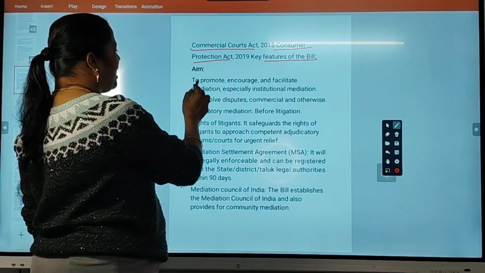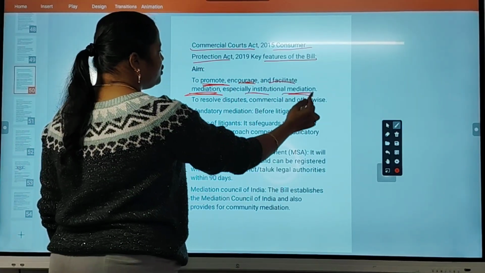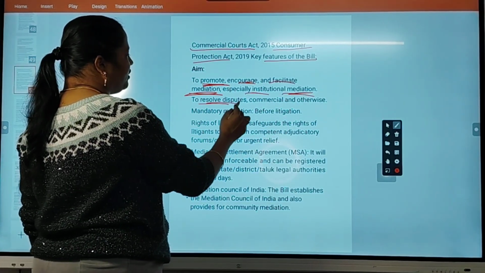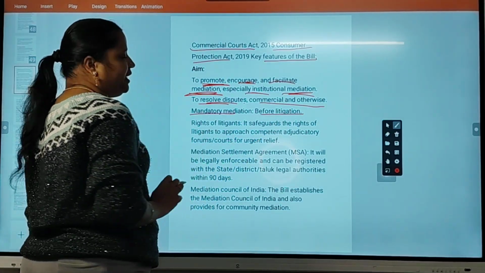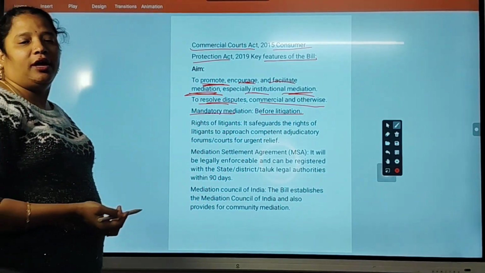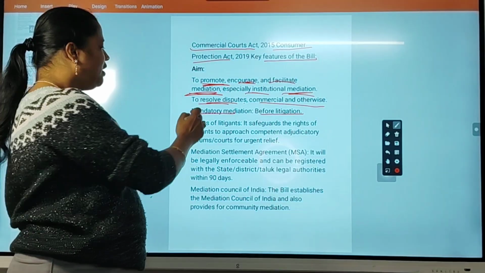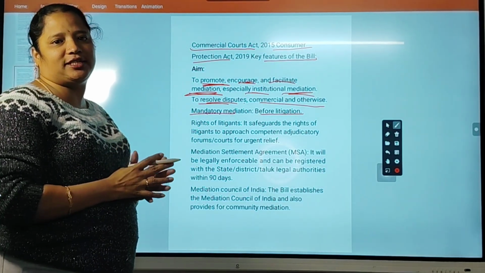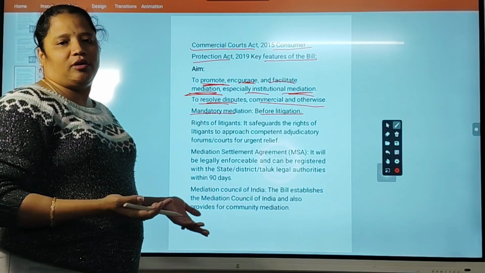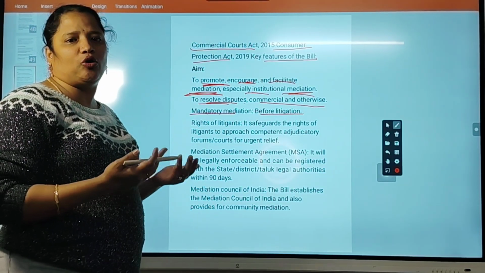So what is the aim here? To promote, encourage, facilitate mediation, especially institutional mediation, to resolve disputes, commercial and otherwise. Mandatory mediation before litigation. Okay, before it becomes litigation filed in the court itself, one mediation should be done between two parties so that they come to a consensus there, without going to the court and without wasting the court's time.